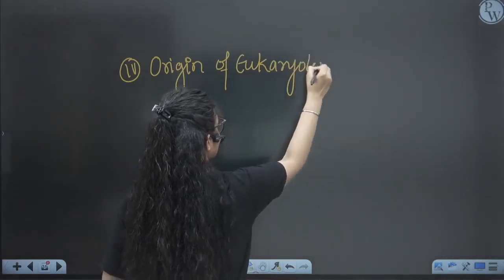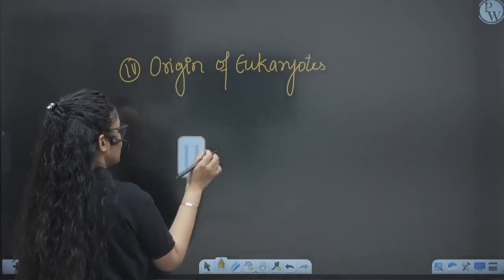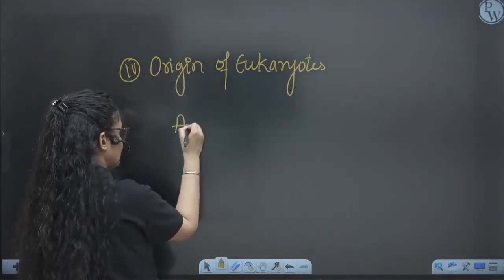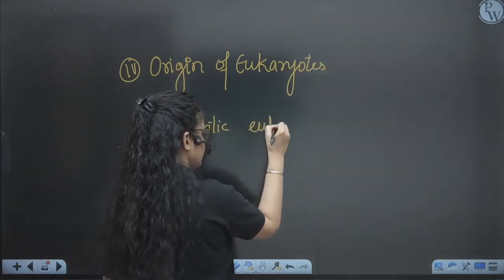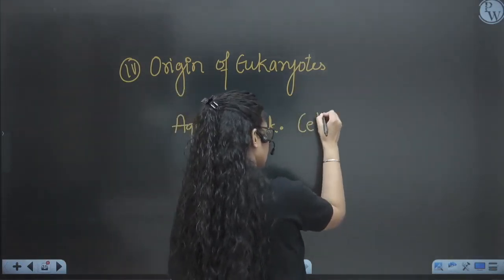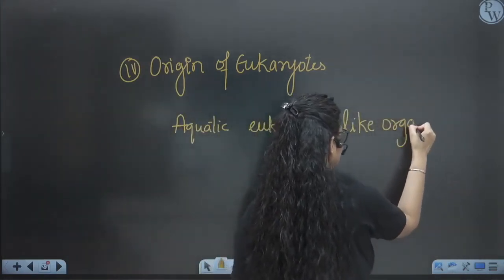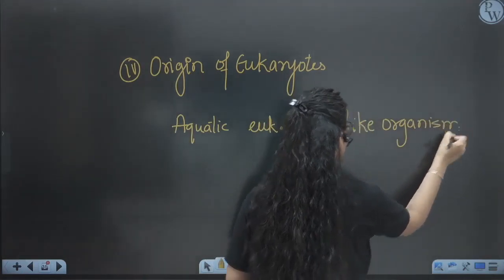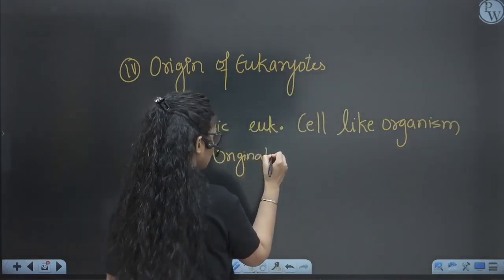First of all, eukaryote cell-like organisms originated in the aquatic environment, in the water. And later, what happened?